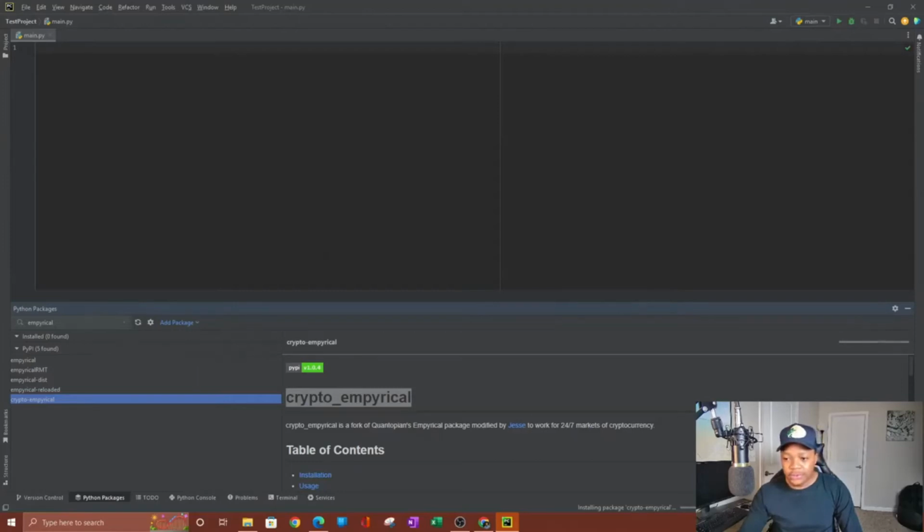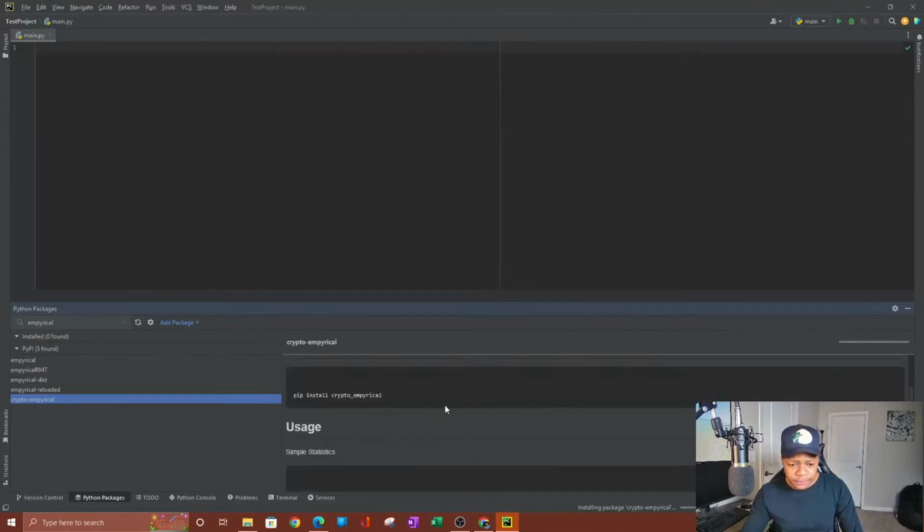Give it a second or two to install that package. That's what's cool about it because it's never gonna overload your system. You can download what you need and what you don't need. Imagine if you had all these hundreds of thousands of packages just installed in here already. So that's why it's so cool to use Python.